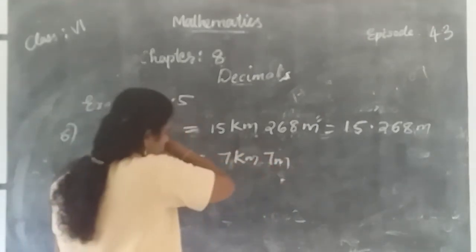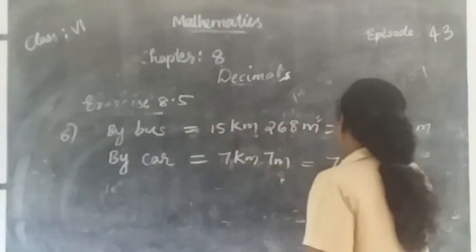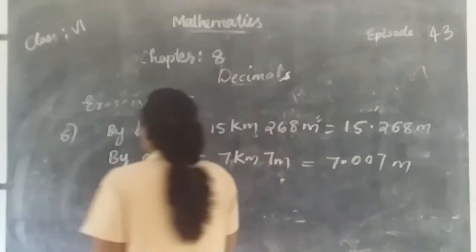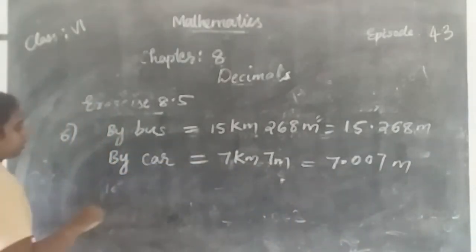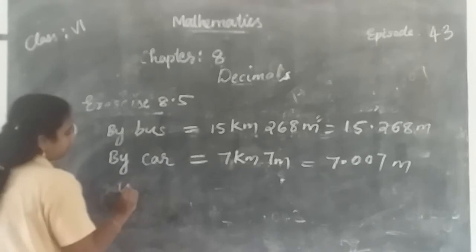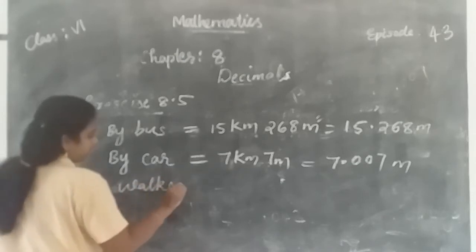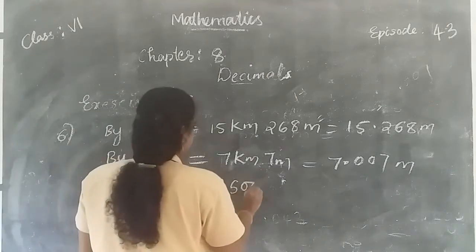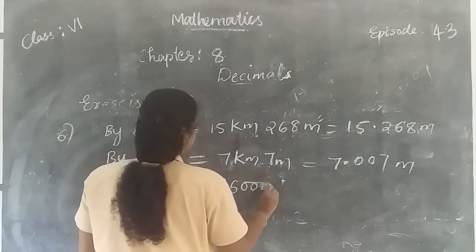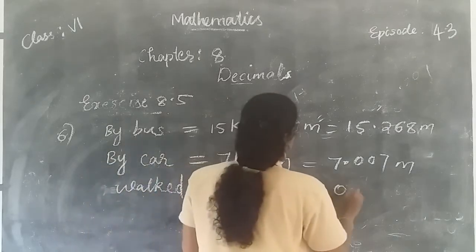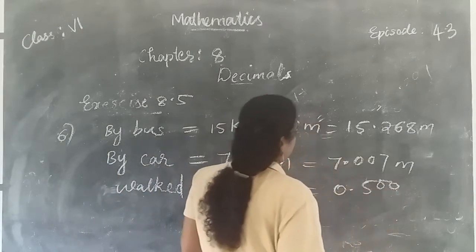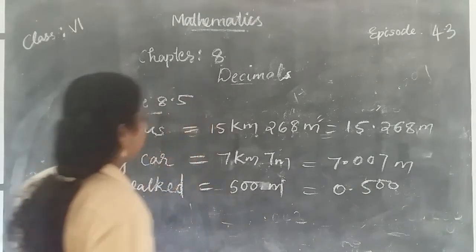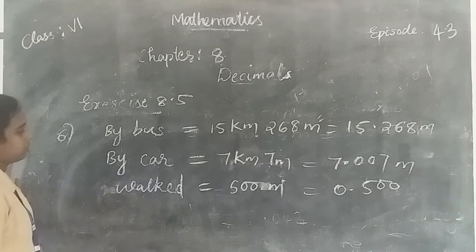That's equal to 7.007 kilometer. Then she walked 500 meter. That's equal to 0.500 kilometer.